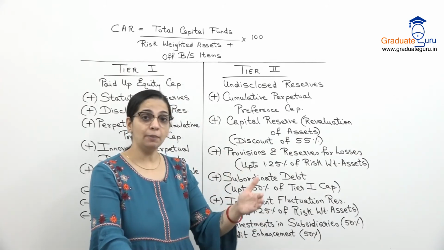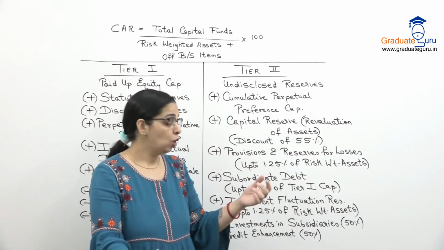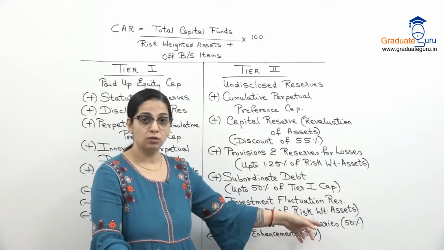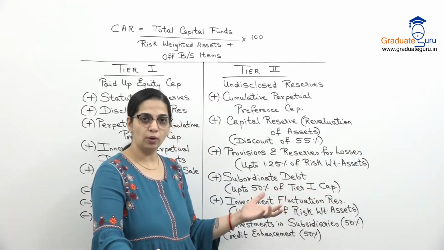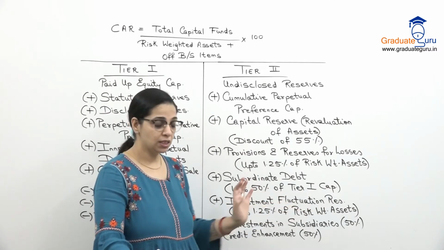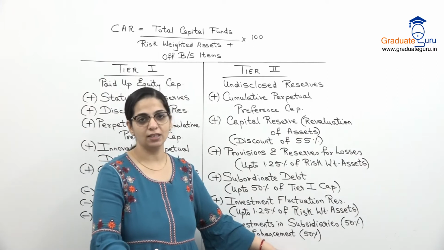So subsidiary में जो हमने investment किया है, उनके जो shares हमने खरीदे हैं, उसकी value you will subtract up to 50%. So जो भी हमारी investment की value है, उसका 50% we will subtract. And you will also subtract your credit enhancement.